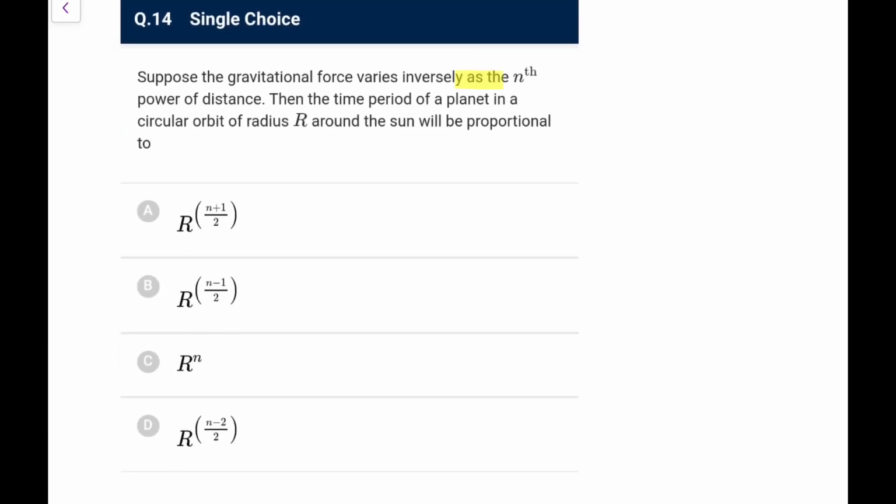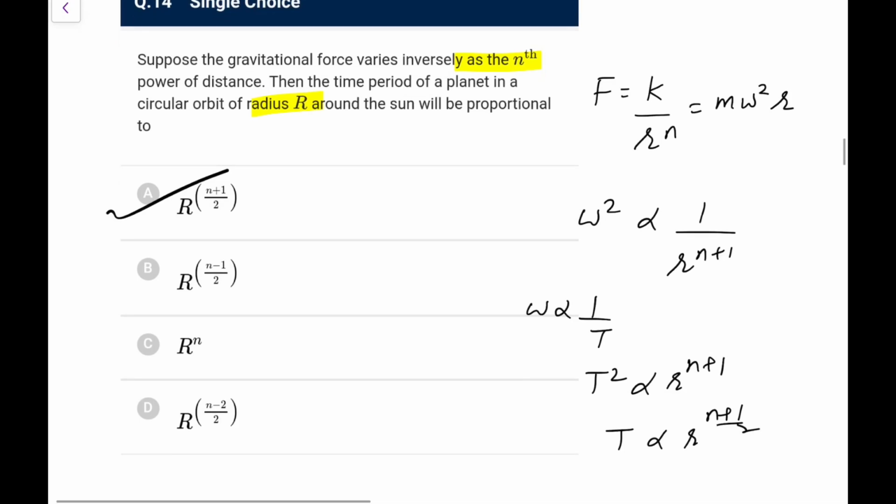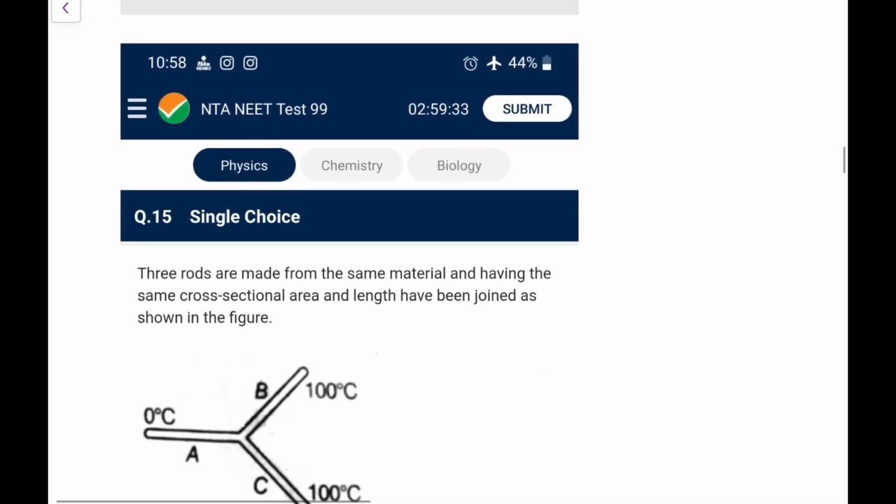Suppose the gravitational force varies as nth power of distance, and the time period of a planet in circular orbit of radius r around the sun. This question we have done again many times. So let's say force is k upon r to the power n, that is m omega square r. So omega square is proportional to 1 upon r to the power n plus 1. Omega is inverse to T, so I can say T square would be proportional to r to the power n plus 1, T will be proportional to r to the power (n plus 1) by 2. Go for option A, no doubt in it.